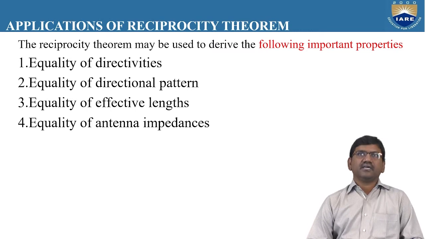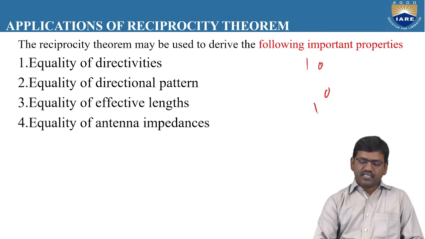According to the reciprocity theorem, as we have discussed in the earlier session, whenever a current is applied at the terminals of antenna 1, these are the terminals of antenna 1 and these are the terminals of antenna 2.